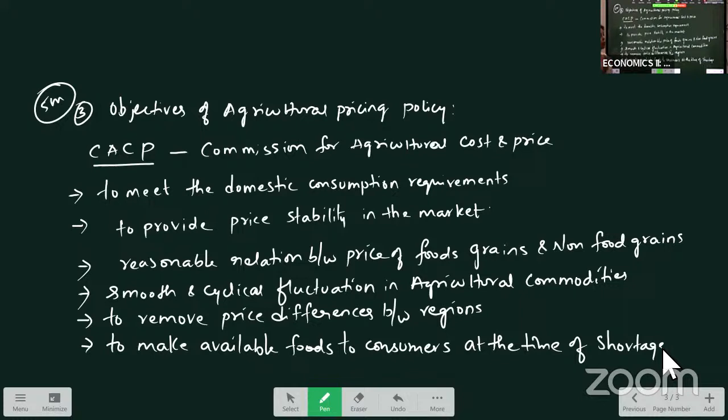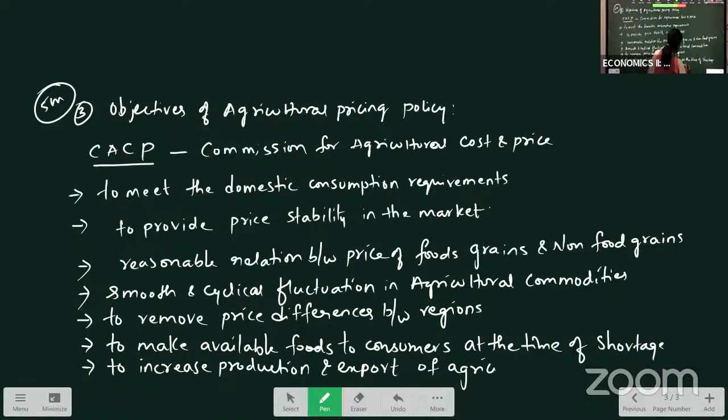The best example we can say is during this pandemic, this lockdown, the government provided the essential food items at normal prices to all the people throughout the country, so that it may not have impact on the consumption levels of the people. That is one aim of the pricing policy. And also, to increase the production and export of agricultural products, because it is contributing towards our economic development.